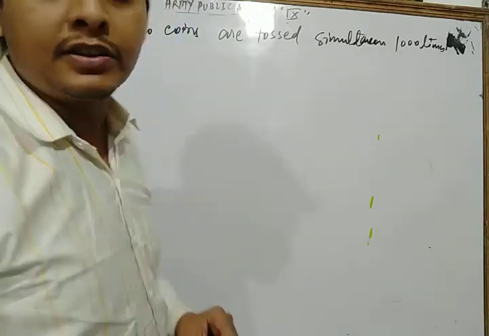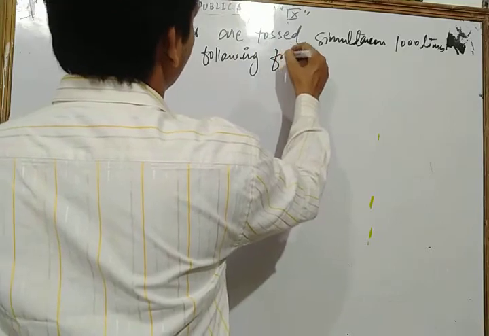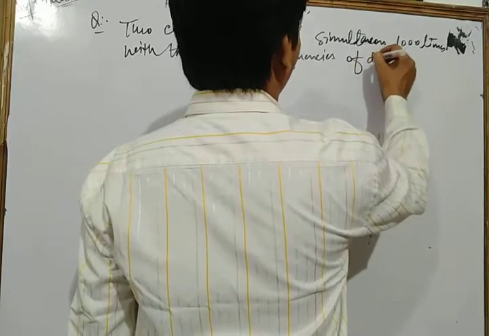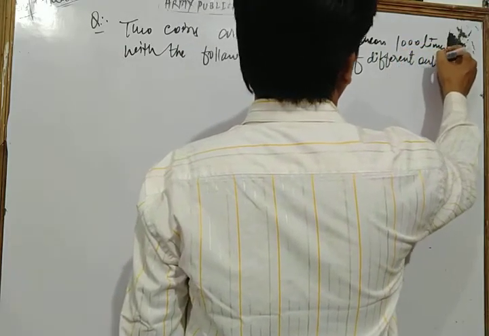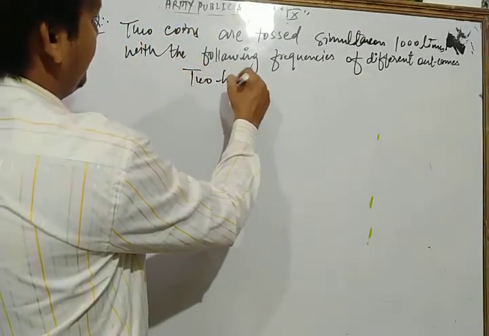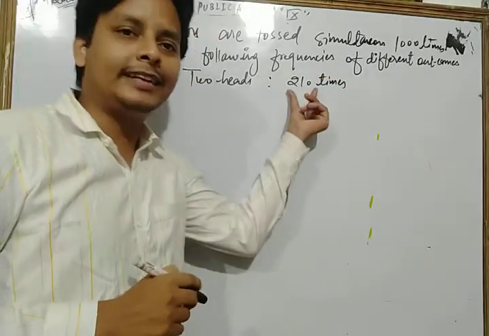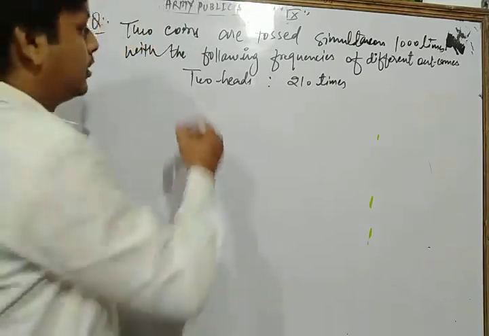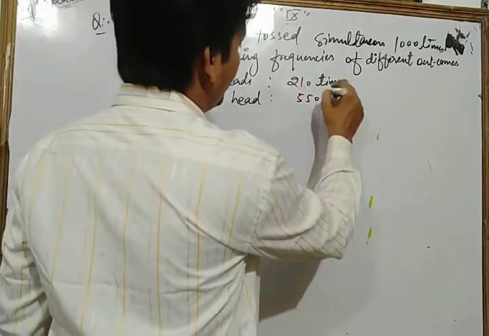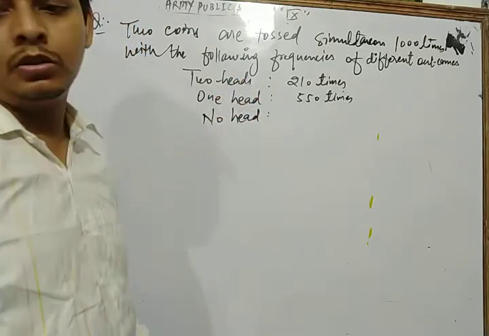With the following frequencies of different outcomes: two heads come 210 times, one head comes 550 times, and no head comes 240 times.